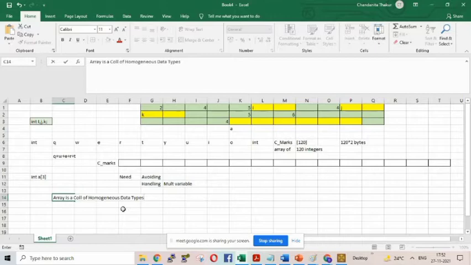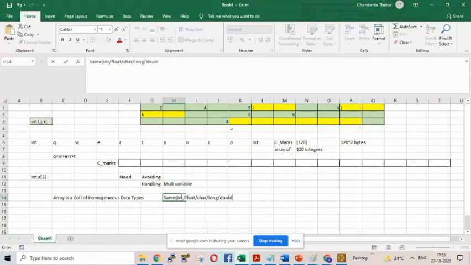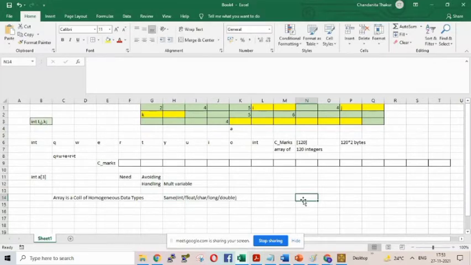Array is a collection of homogeneous data types. Homogeneous means same. And what is the same meaning? Same means either integer, meaning only integer; float means only float; character means only character; long means only long; double means only double. Is it clear for all of us? Homogeneous meaning? Yes, ma'am.